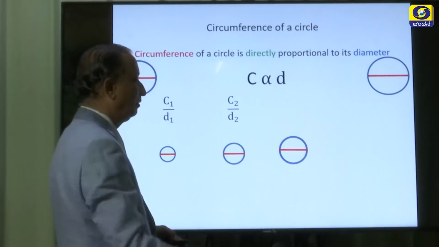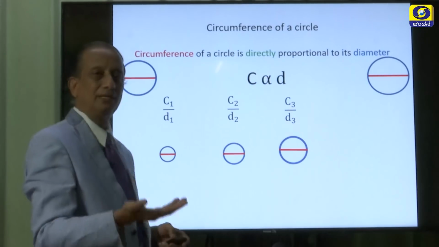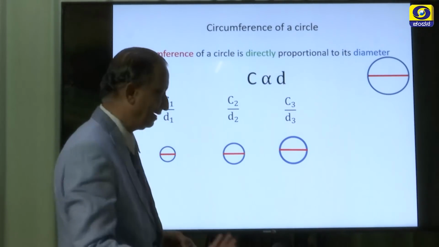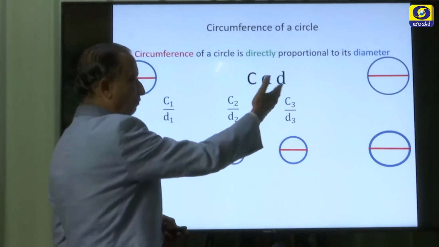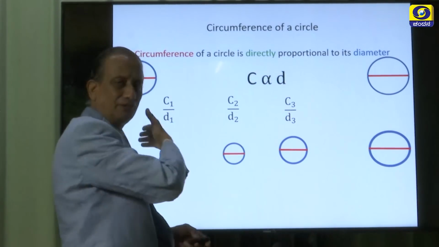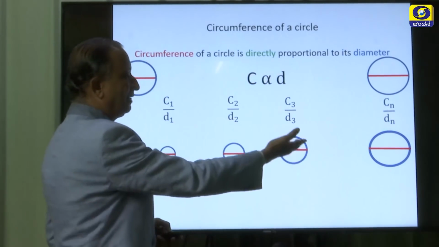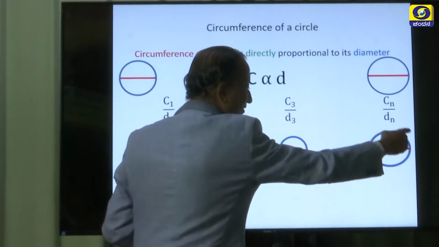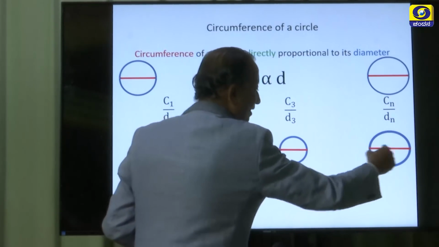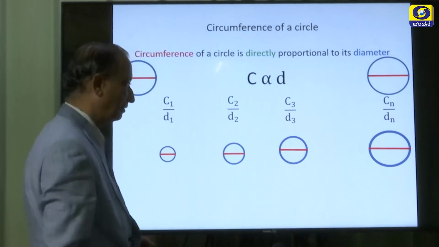One more example, a bigger circle this time, again take the ratio between the circumference and the diameter. Like this you can go on finding the ratio for any number of circles. Let us call this ratio Cn, the circumference of this circle, divided by Dn, the diameter of this last circle.